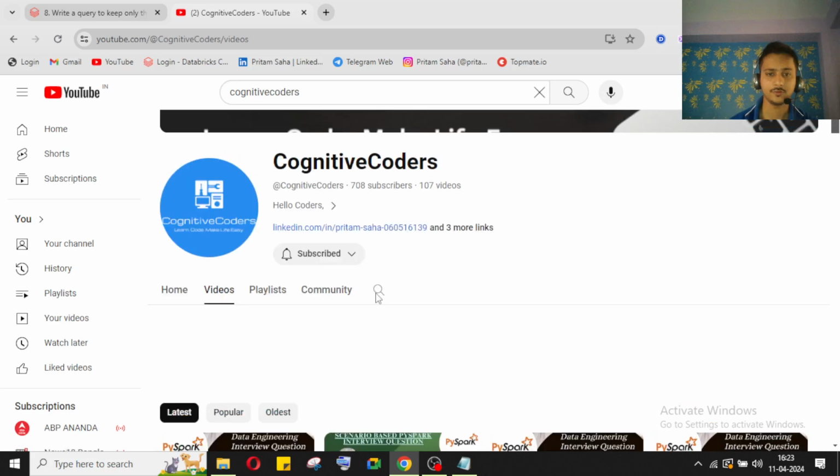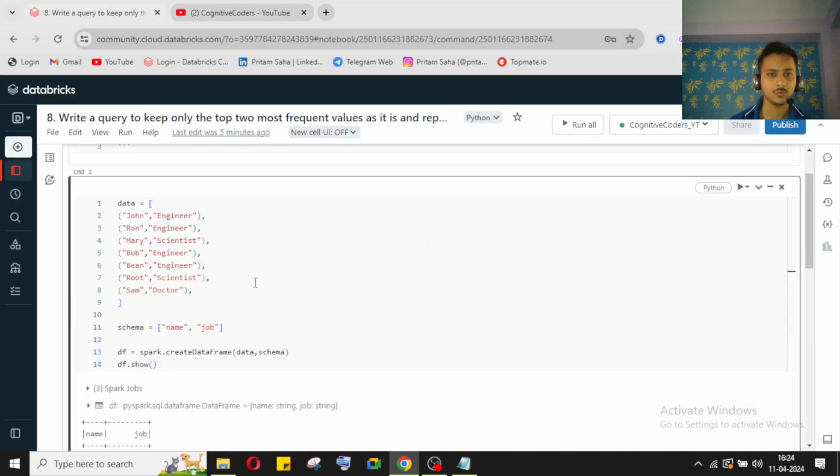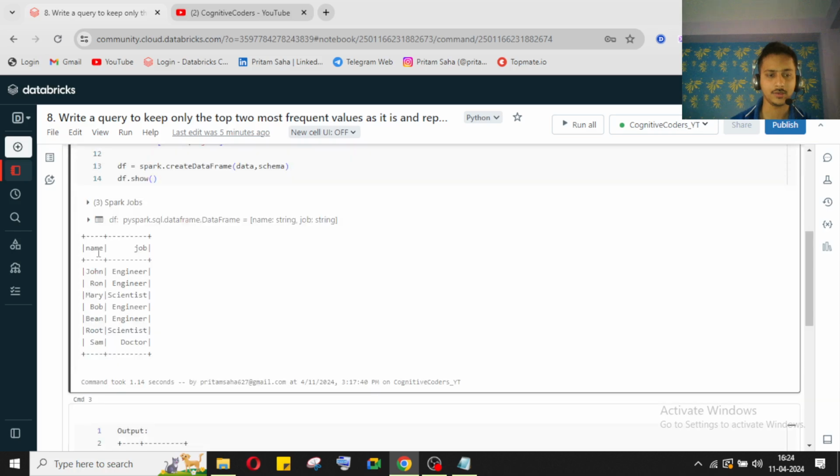Okay, so let's go to our Databricks notebook without wasting any time. So what they have given is a data set: name and job category, job description.